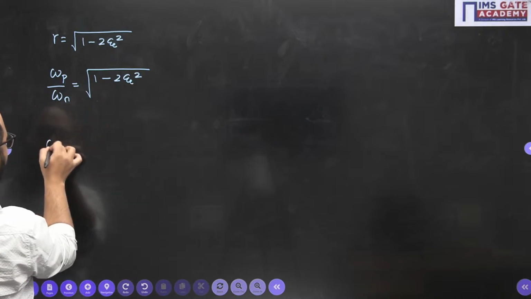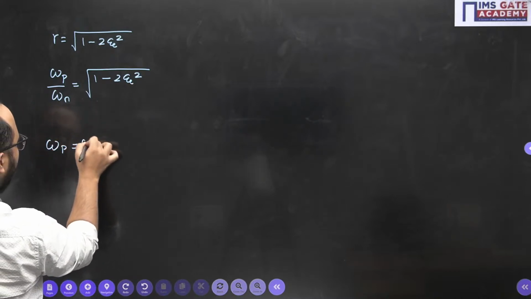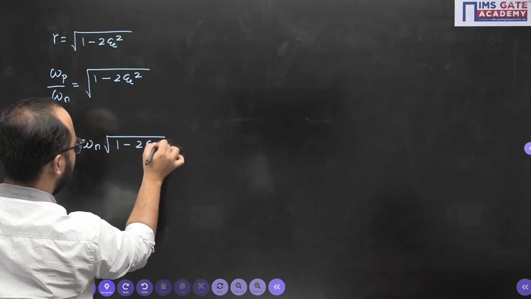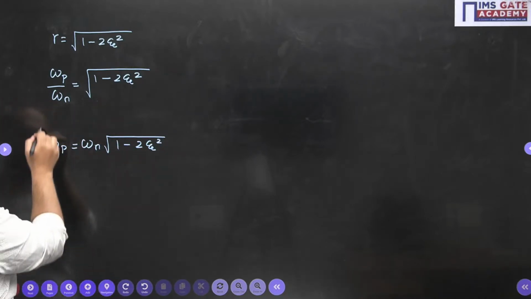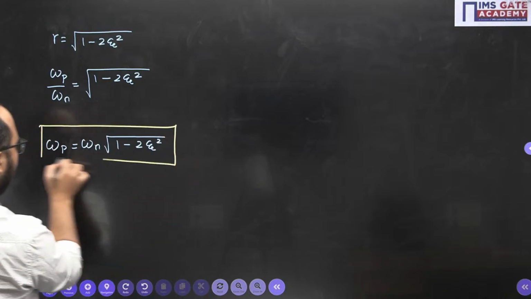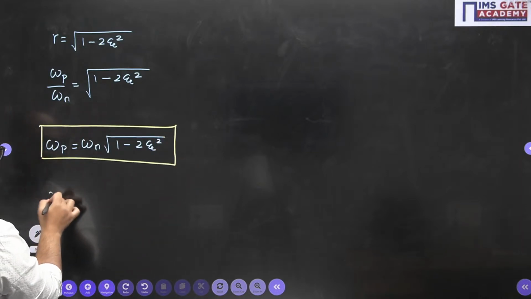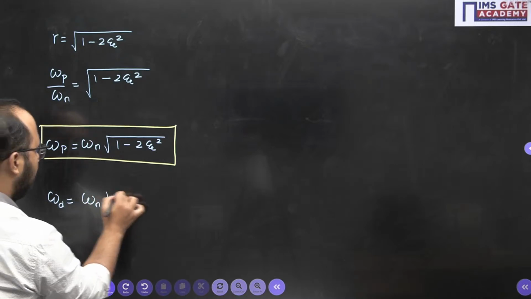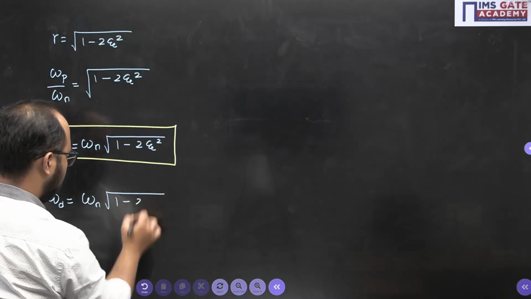So omega p is omega n times under root 1 minus 2 psi square. Done. So this is the relation of omega p. Now compare it with omega d, damped vibration, omega n multiplied by under root 1 minus psi square.